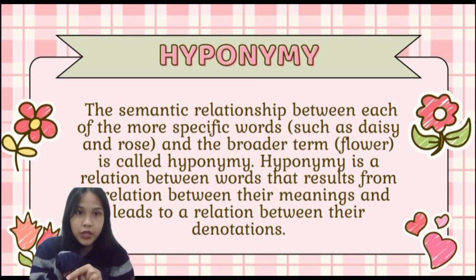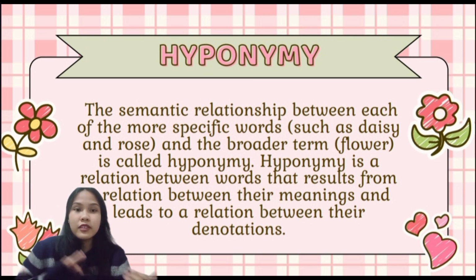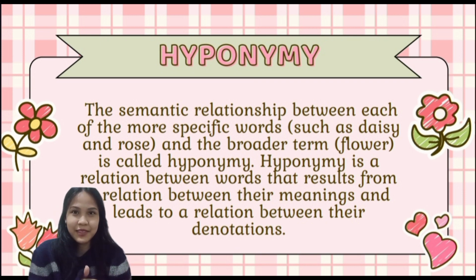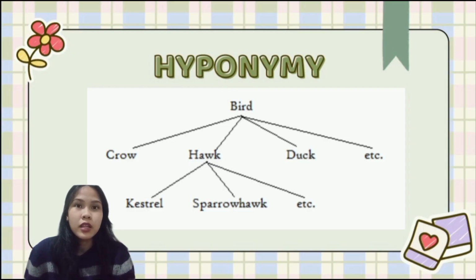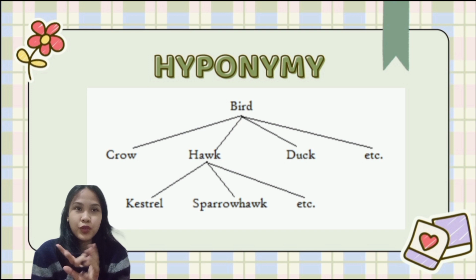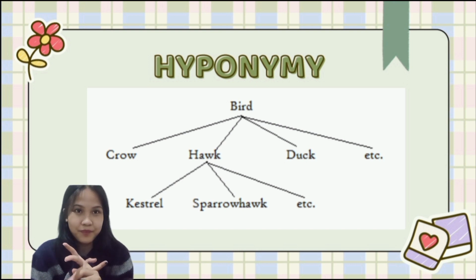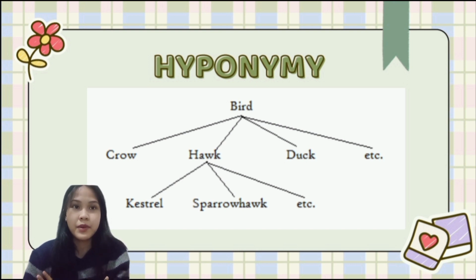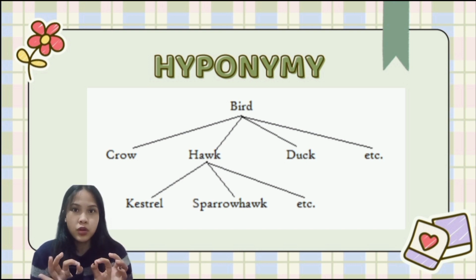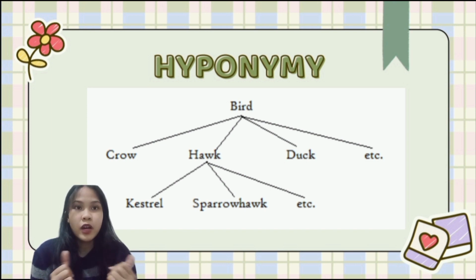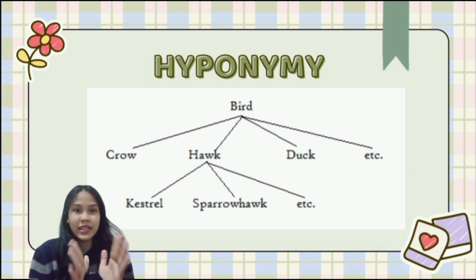If A is hyponymy of B, B is called hypernymy. For example, dog is a hypernym for Dachshund, Chihuahua, and Poodle. The second one is superhero is a hypernymy for Batman and Spider-Man. A word can be hypernymy if there are other words that can be classified under it. Hypernymies are also called generic terms or superordinates.